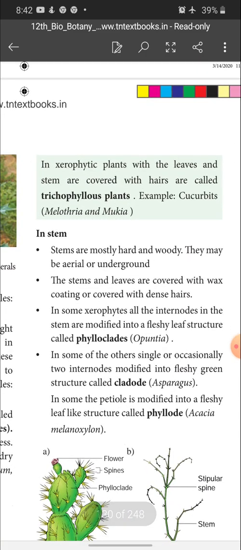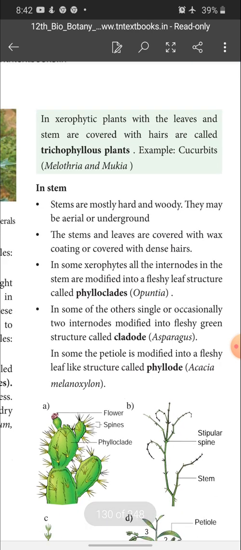Next, stem. Stems are mostly hardy and woody. They may be aerial or underground. The stems and leaves are covered with a wax coating or dense hair to reduce transpiration. In some xerophytes, all the internodes in the stem are modified into a fleshy leaf-like structure called phylloclade. Note the question: what is phylloclade, cladode and phyllode.